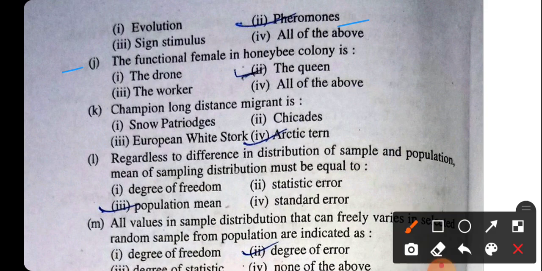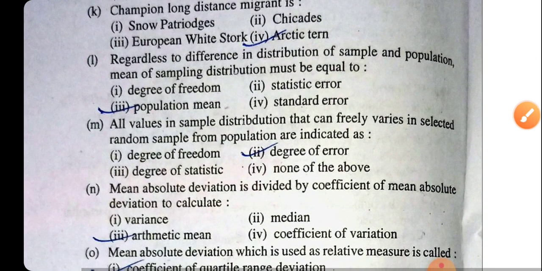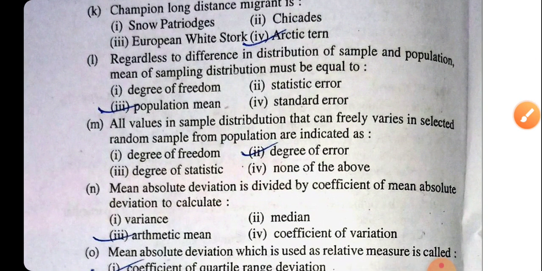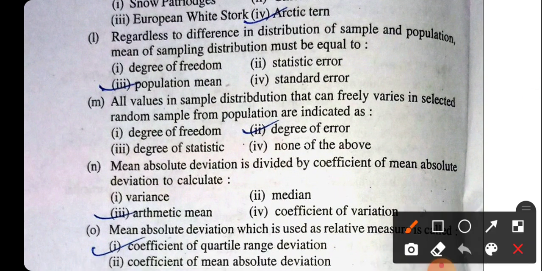Now the next question is, the functional female in honeybee colonies is the queen. Now the next question is, a champion long distance migrant is the Arctic tern. Now the next question is, regardless of the difference in distribution of sample and population, the mean of the sampling distribution must be equal to the population mean, which will be the right answer. Now the next question is, all values in a sample distribution that can freely vary in a randomly selected sample from a population are indicated as the degrees of freedom, which will be the right answer.